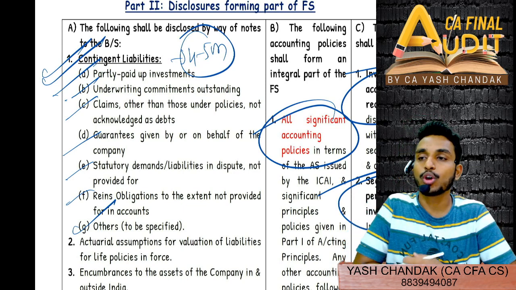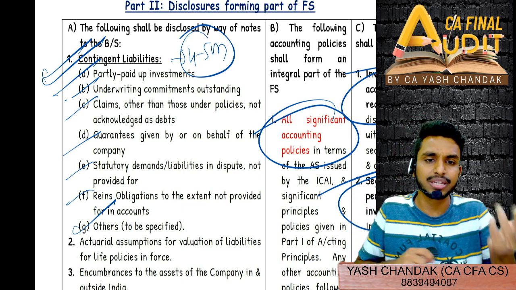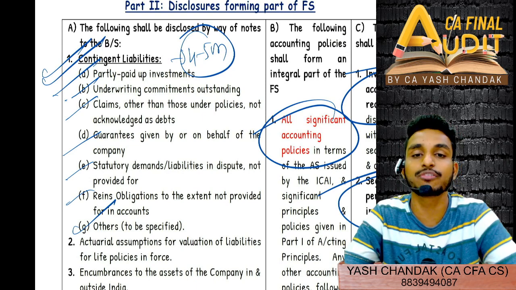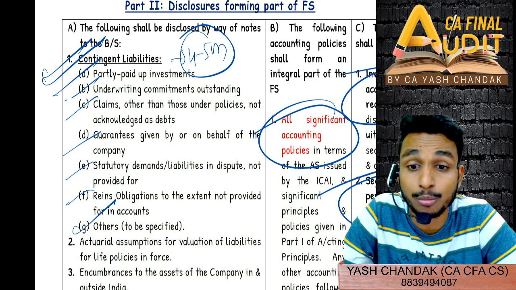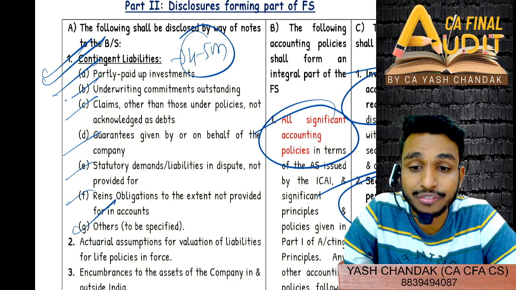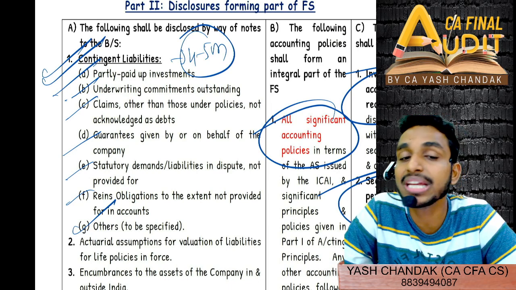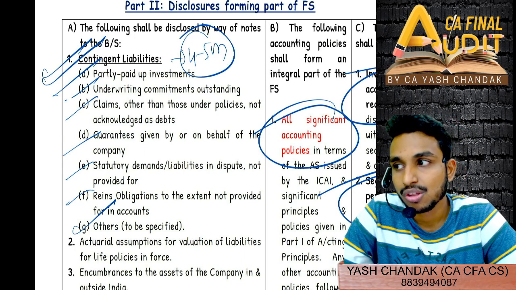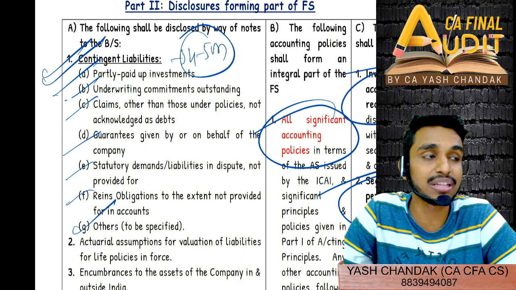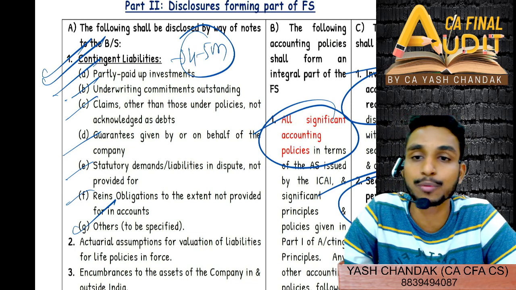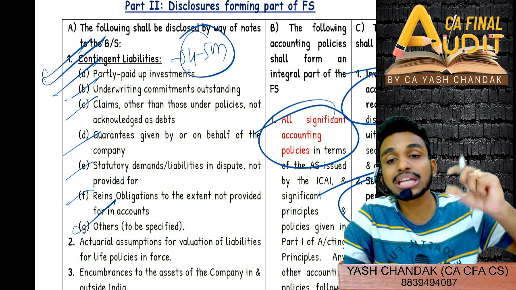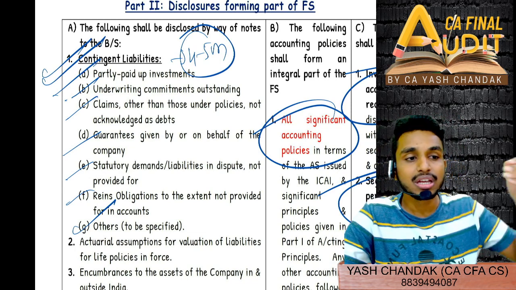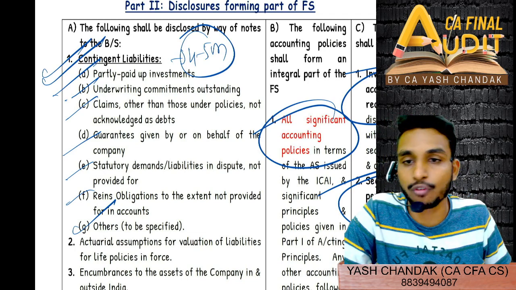So first could be your partly paid up investment. Suppose you have made an investment in any company, you already have so much of inflow of money, right? As an insurance company, you will be getting so much premium from the public. So what will you do with all that money? You will be probably investing. Now you have made some certain investment and those are partly paid up. So a situation can arise where you have to fully pay up your investment, right? So that is your contingent liability, contingent upon the call money that they will call for.